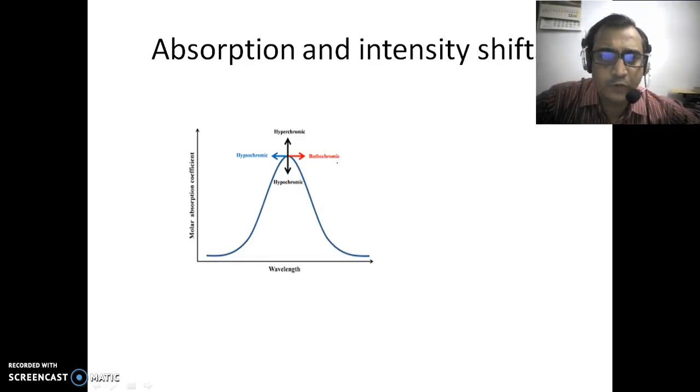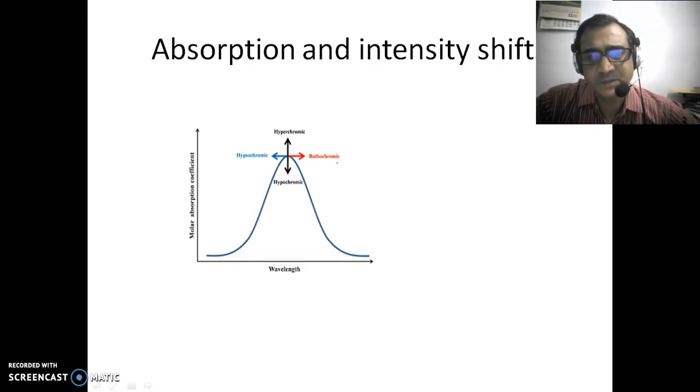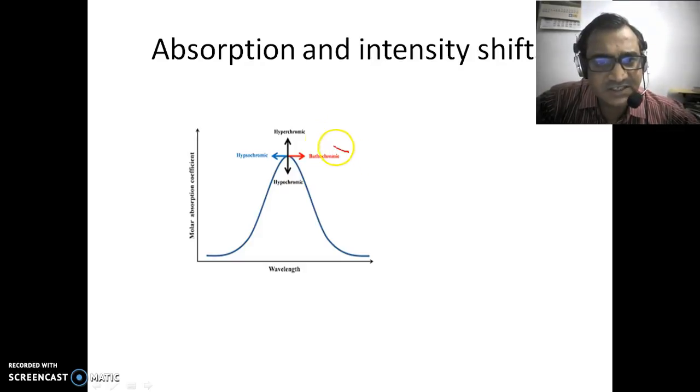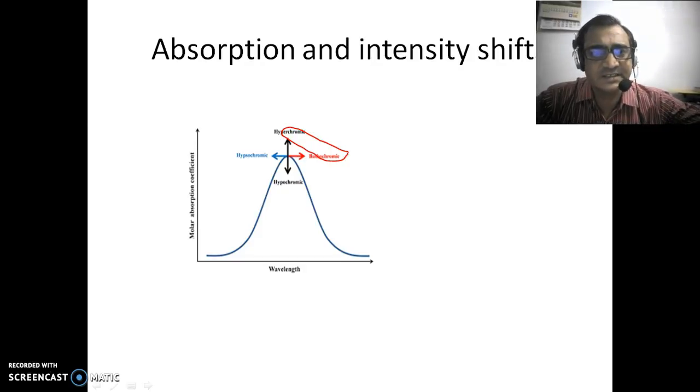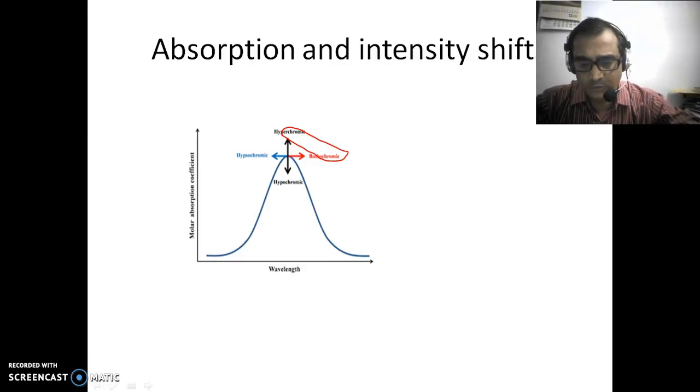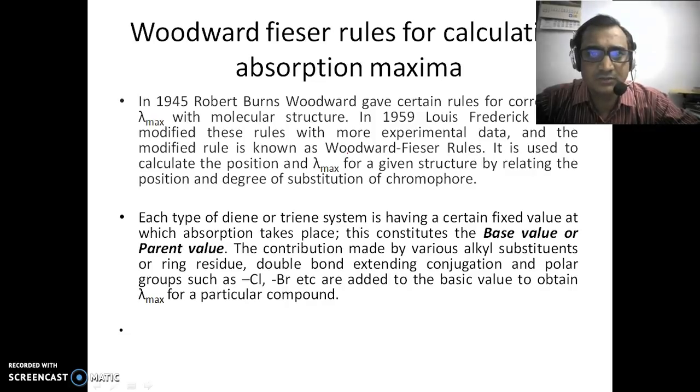In chromophores where the absorption of light takes place by the transition of either pi to pi star transition or n to pi star transition, these shifts also occur, bathochromic shift and hyperchromic shift. So there is an increase in the intensity and the wavelength is going to increase, and so it is called bathochromic shift.